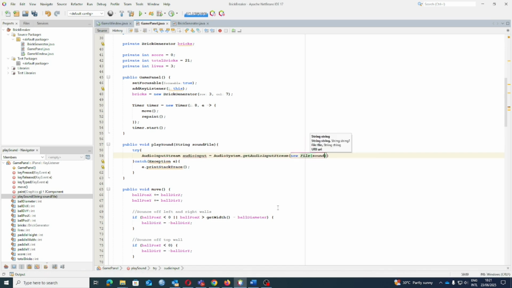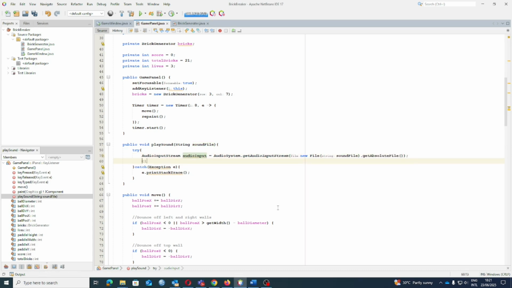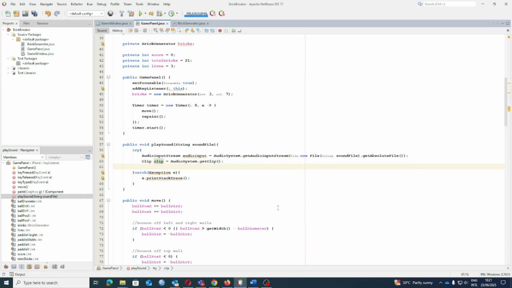Then, we open the clip and connect it to the audio input stream, which basically loads the sound data into the clip's memory. Finally, we call clip.start to play the sound. This means that every time this method is called, the sound plays once immediately. If anything goes wrong during this process, like if the file is missing or can't be opened, the catch block will handle the error and print out the problem so we can see what went wrong.